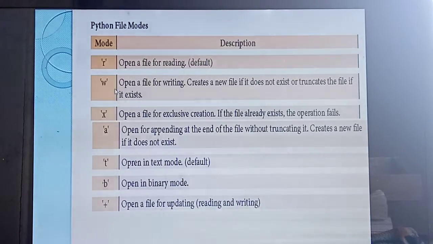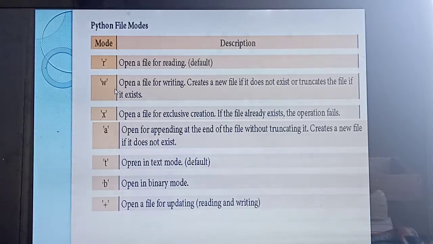The next mode is w. W means you can open a file for writing. Understood? What do you mean by writing? You can read a file as well as write a file. If the file does not exist, it will say the file does not exist. Understood? That is r and w.